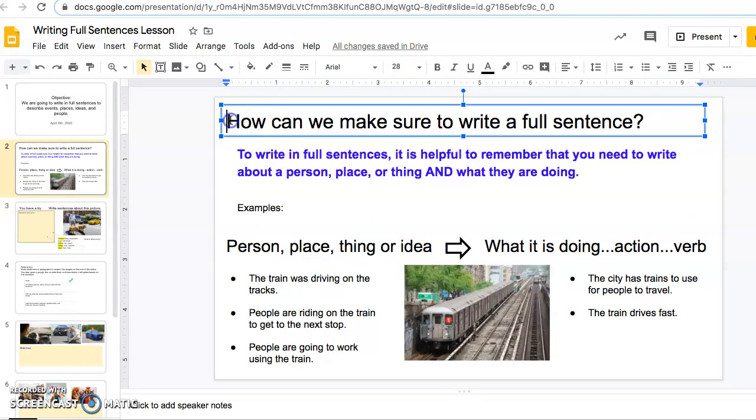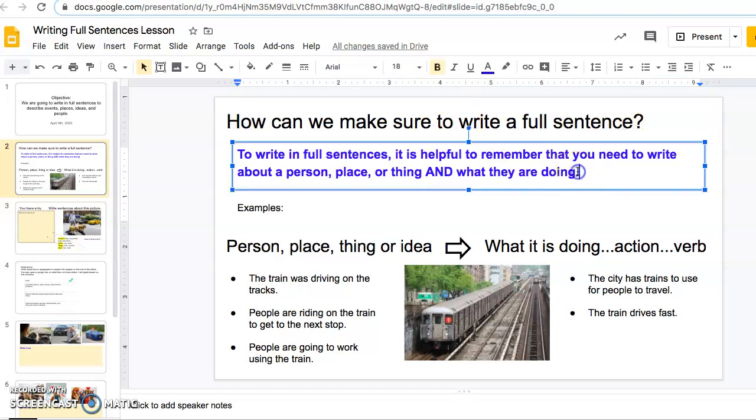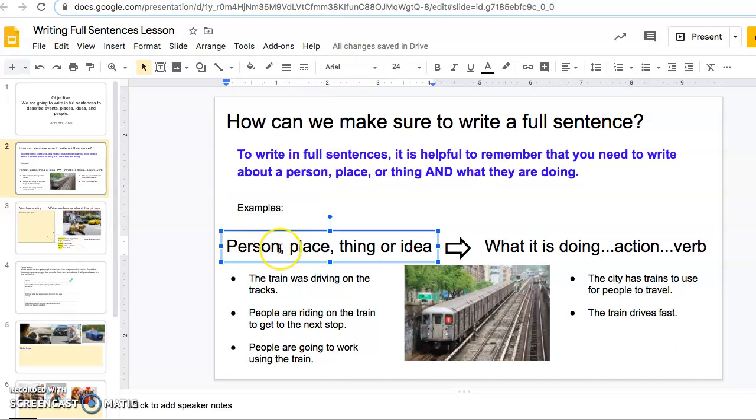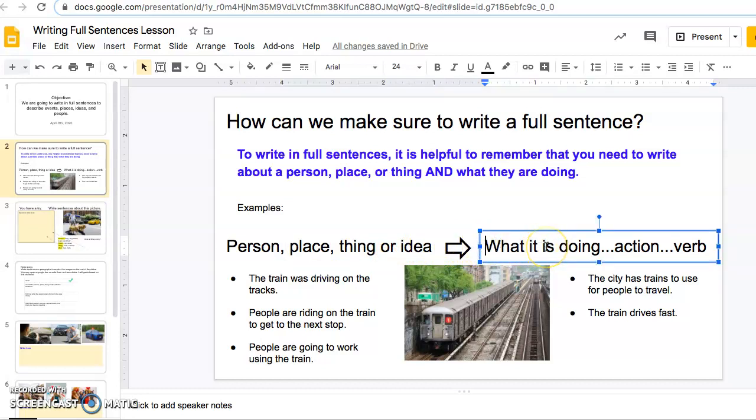So, if we're going to be making full sentences, how can we make sure to write a full sentence? To write in full sentences, it is helpful to remember that you need to write about a person, place, or thing and what they are doing. So, not just one or the other. We got to make sure that we do both. So, here's a couple of examples. First thing I got to do is identify the person, the place, or the thing, or the idea. And then I have to talk about what it is doing, right? What's the action? What's the verb?